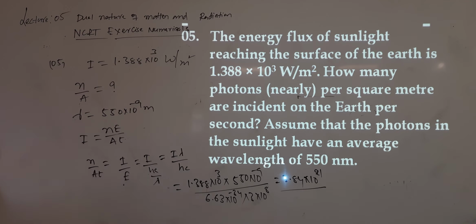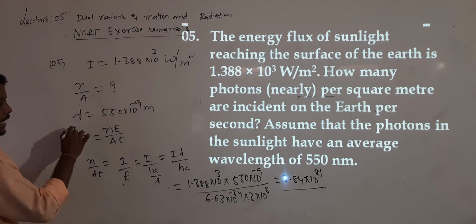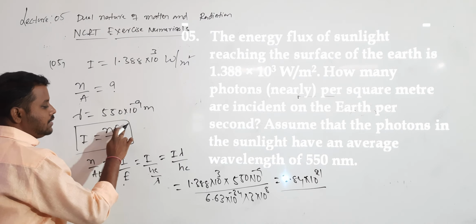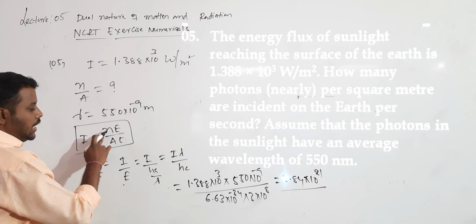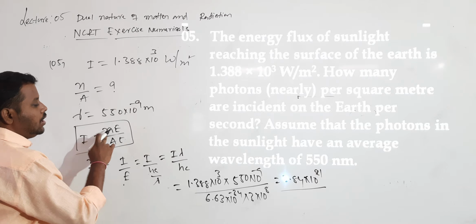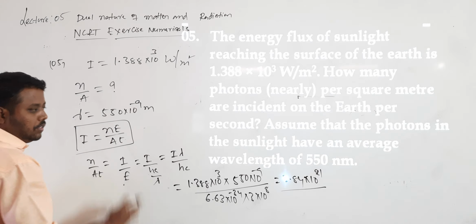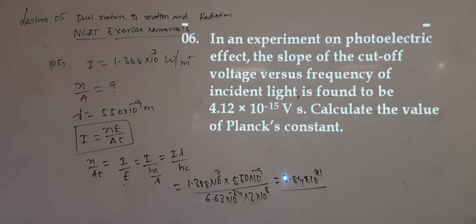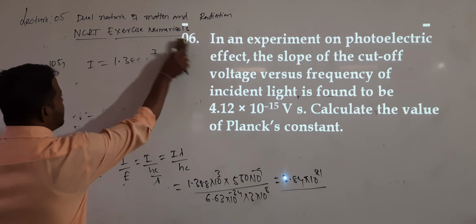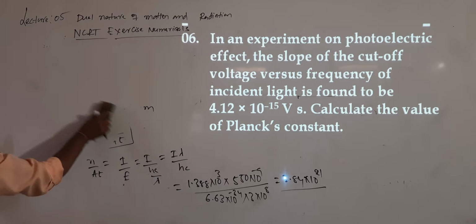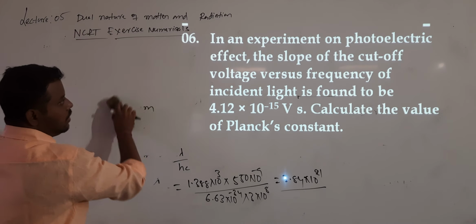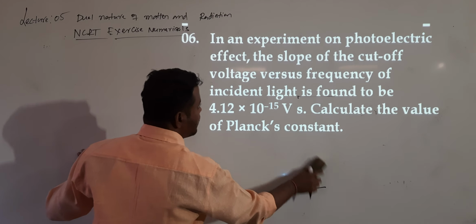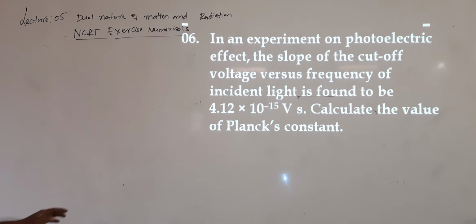Understood now? You should know the intensity definition. Intensity means the amount of energy radiated or incident per second per unit area. The total energy of the radiation will be equal to N into E by A into T. This is question number 5. Next, question number 6. What is this question? In an experiment on the photoelectric effect, the slope of cutoff voltage versus the frequency of incident light